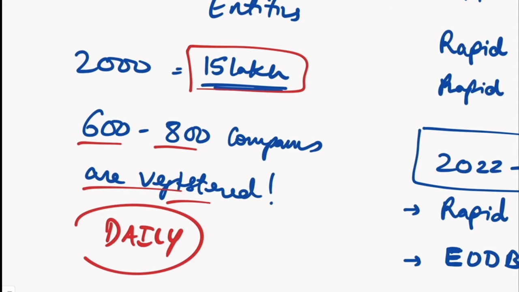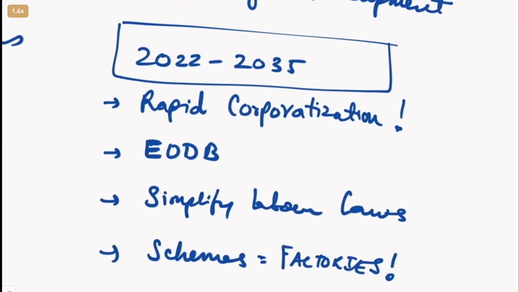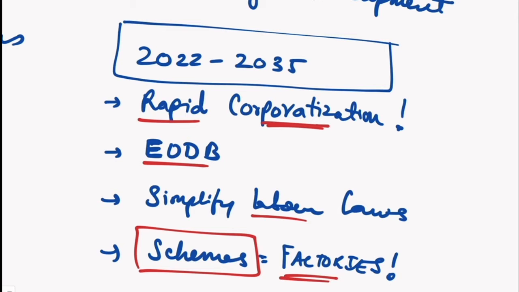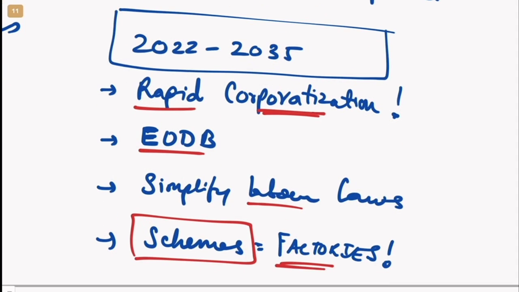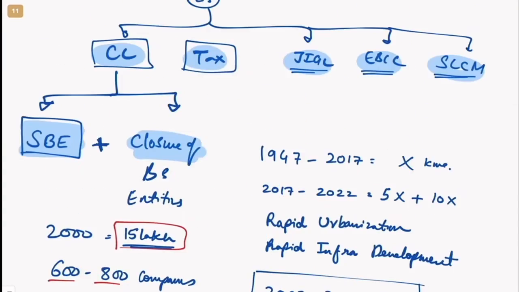So we need a separate subject called Setting Up of Business Entities, because India will witness rapid corporatization, ease of doing business, simplifying labor laws, and different schemes for factories. With all of this, India will have rapid corporatization till the year 2035 and beyond. So a separate subject was born.